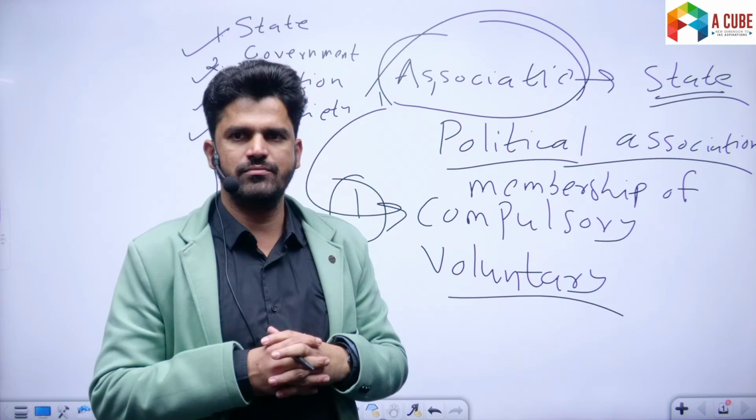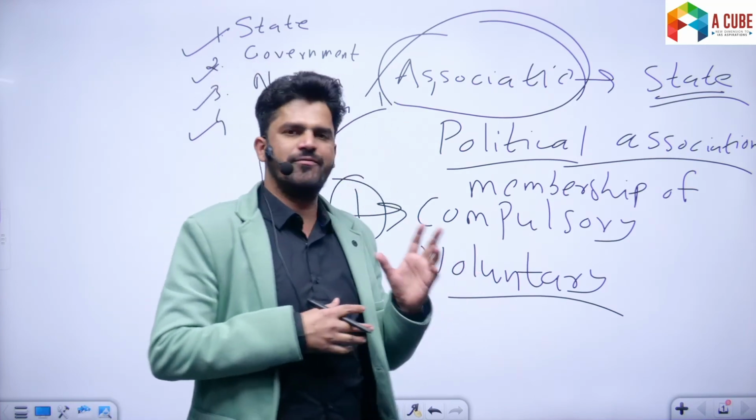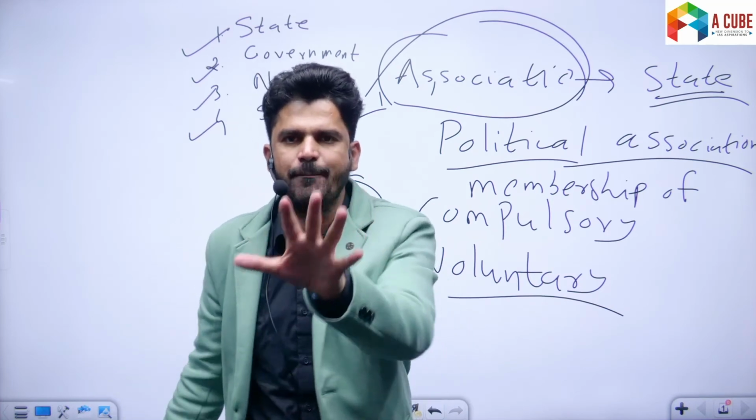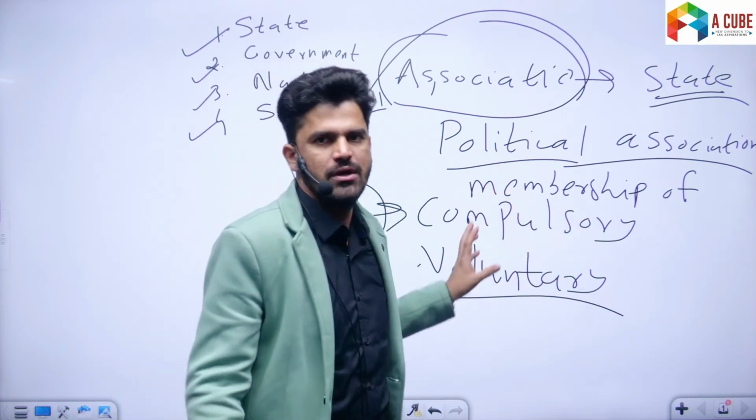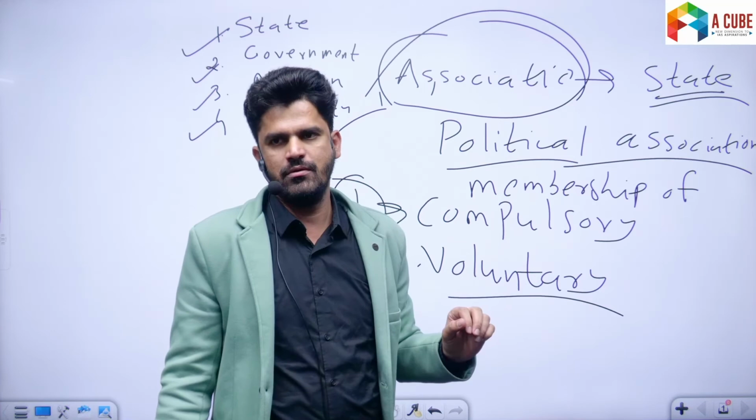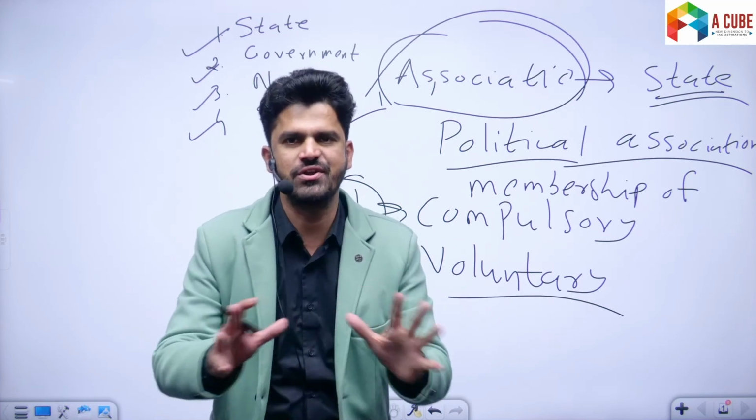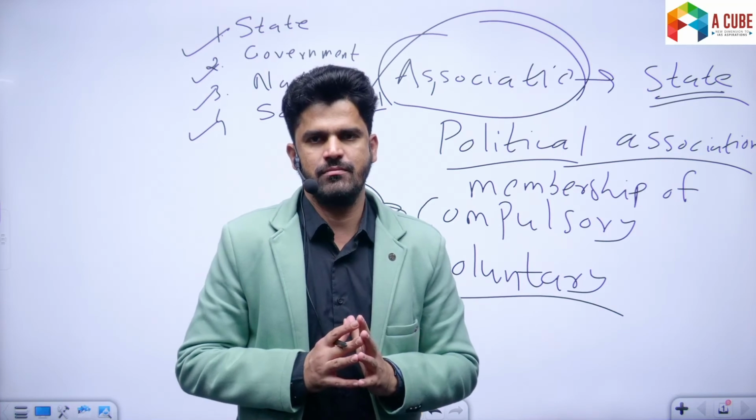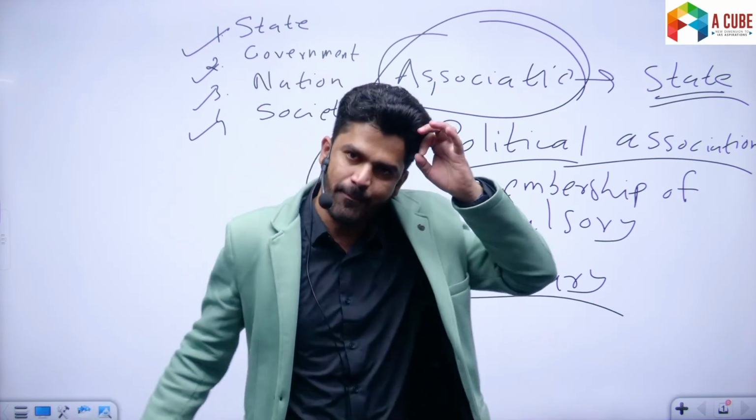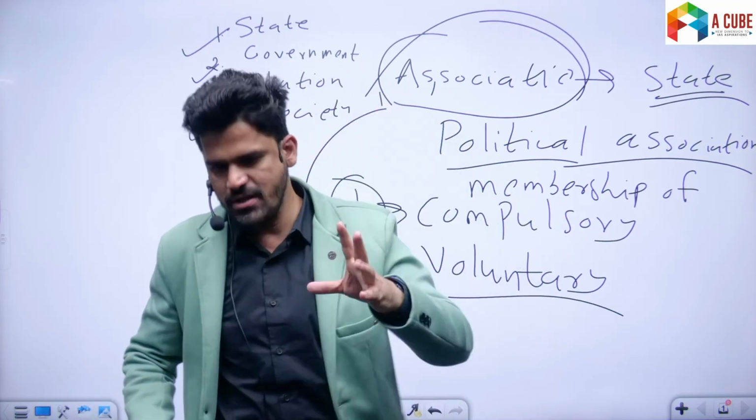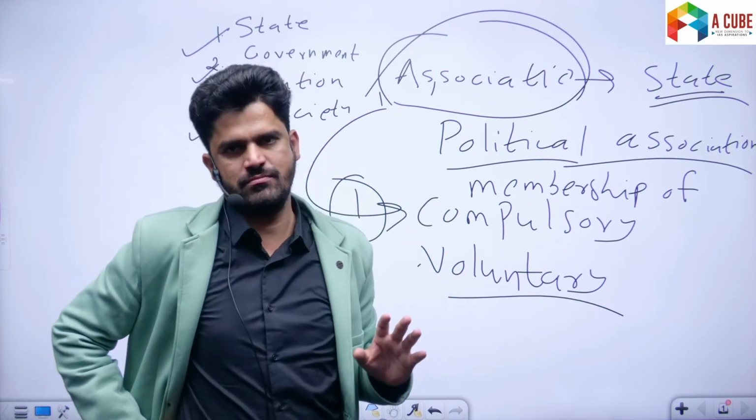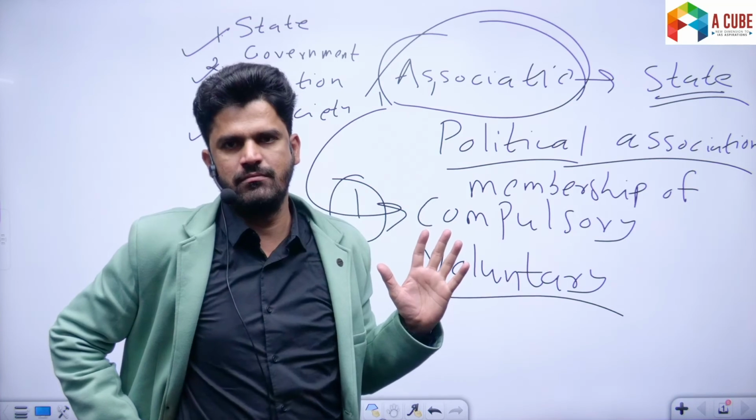So membership of an association is voluntary. There is no compulsion. Nobody can compel you to become a part of any association. Membership of an association is based on discretion. It is voluntary in nature, whereas membership of the state is compulsory. You don't have any choice. You have to be a member of the state. You don't have any other choice. As simple as that. Okay?